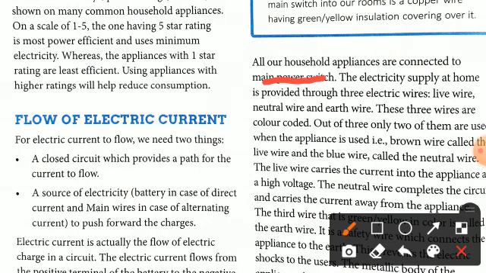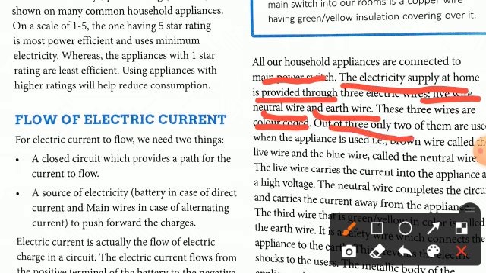The electricity supply at homes is provided by 3 electric wires. The wire coming through the main contains 3 electric wires. The first one is your live wire, the second one is your neutral wire, and the third one is your earth wire. These 3 wires are color coded. Out of these 3, only 2 are used when the appliance is used: the brown wire called the live wire and the blue wire called the neutral wire.